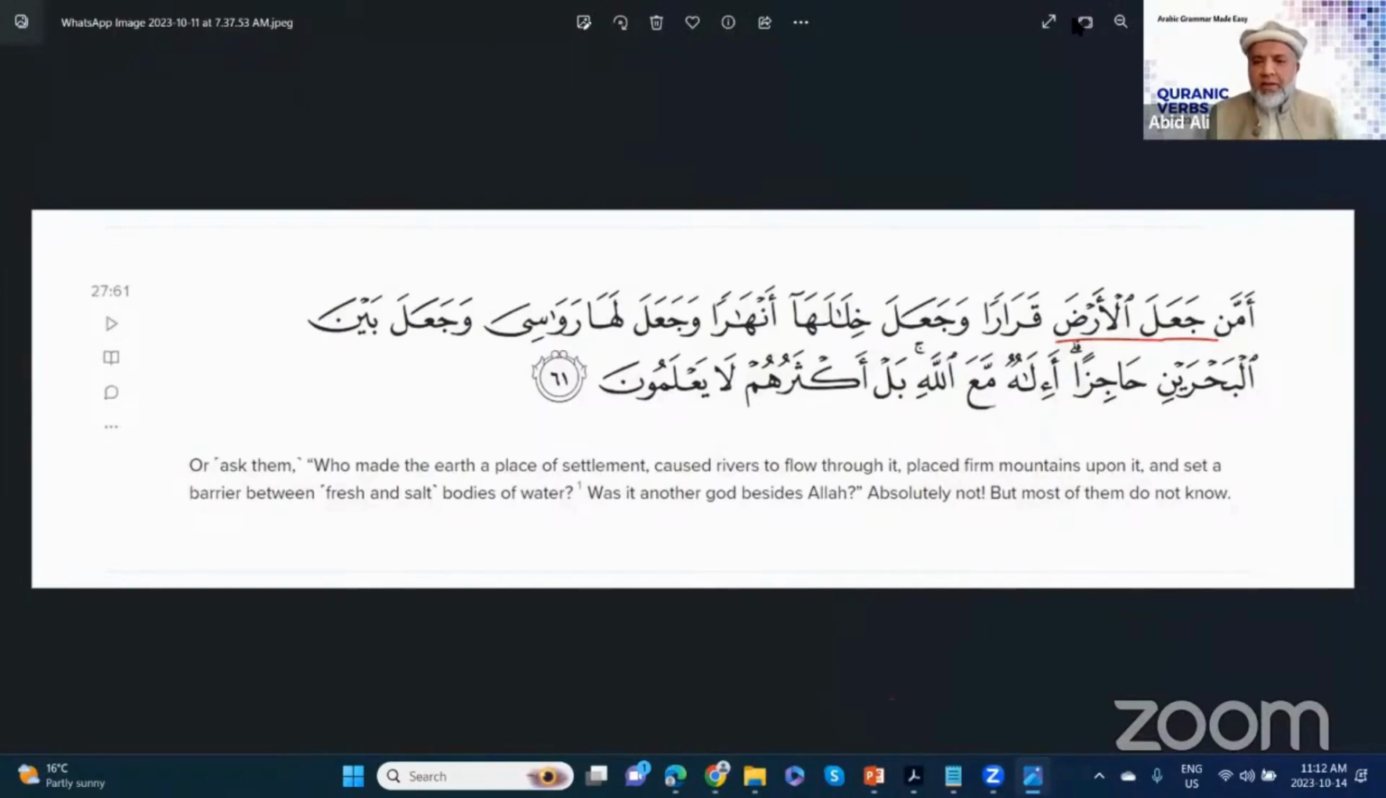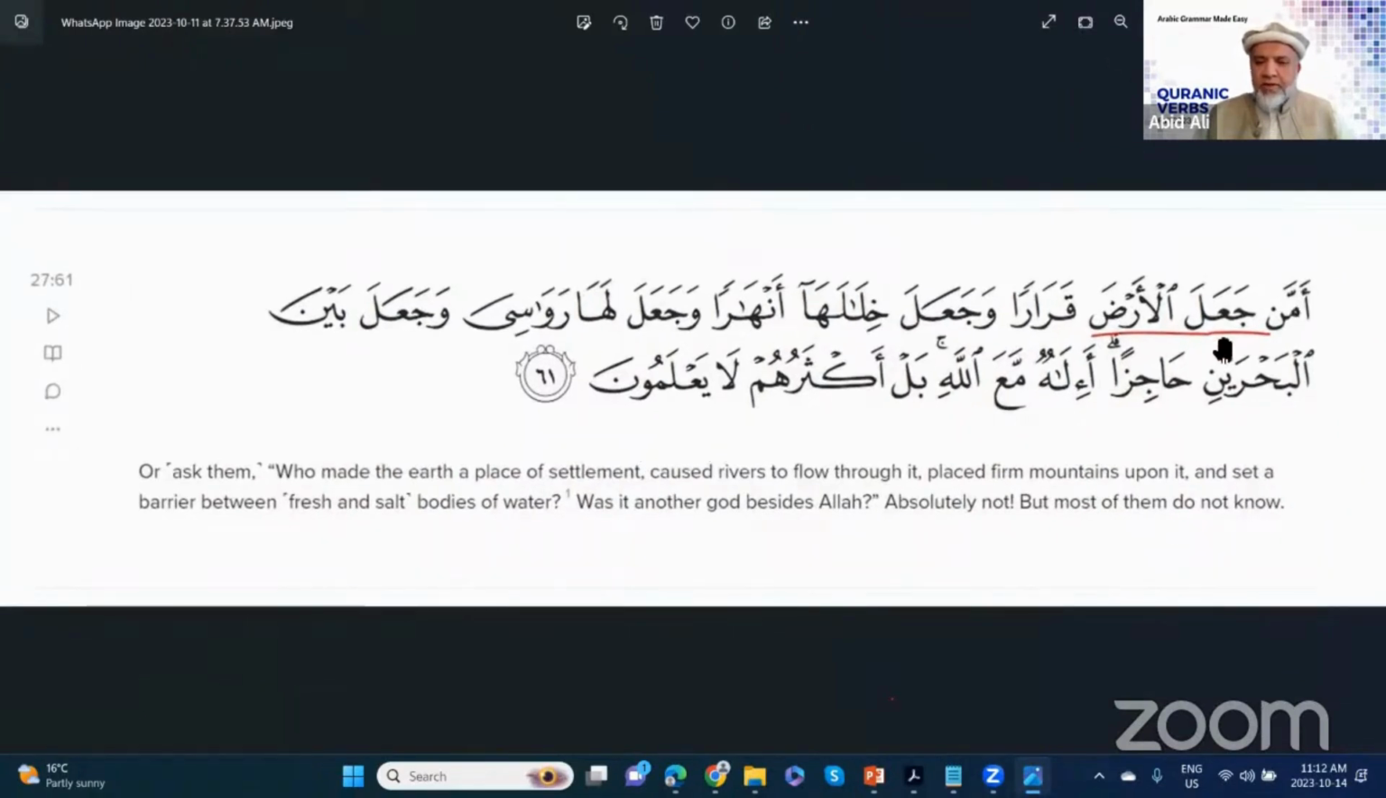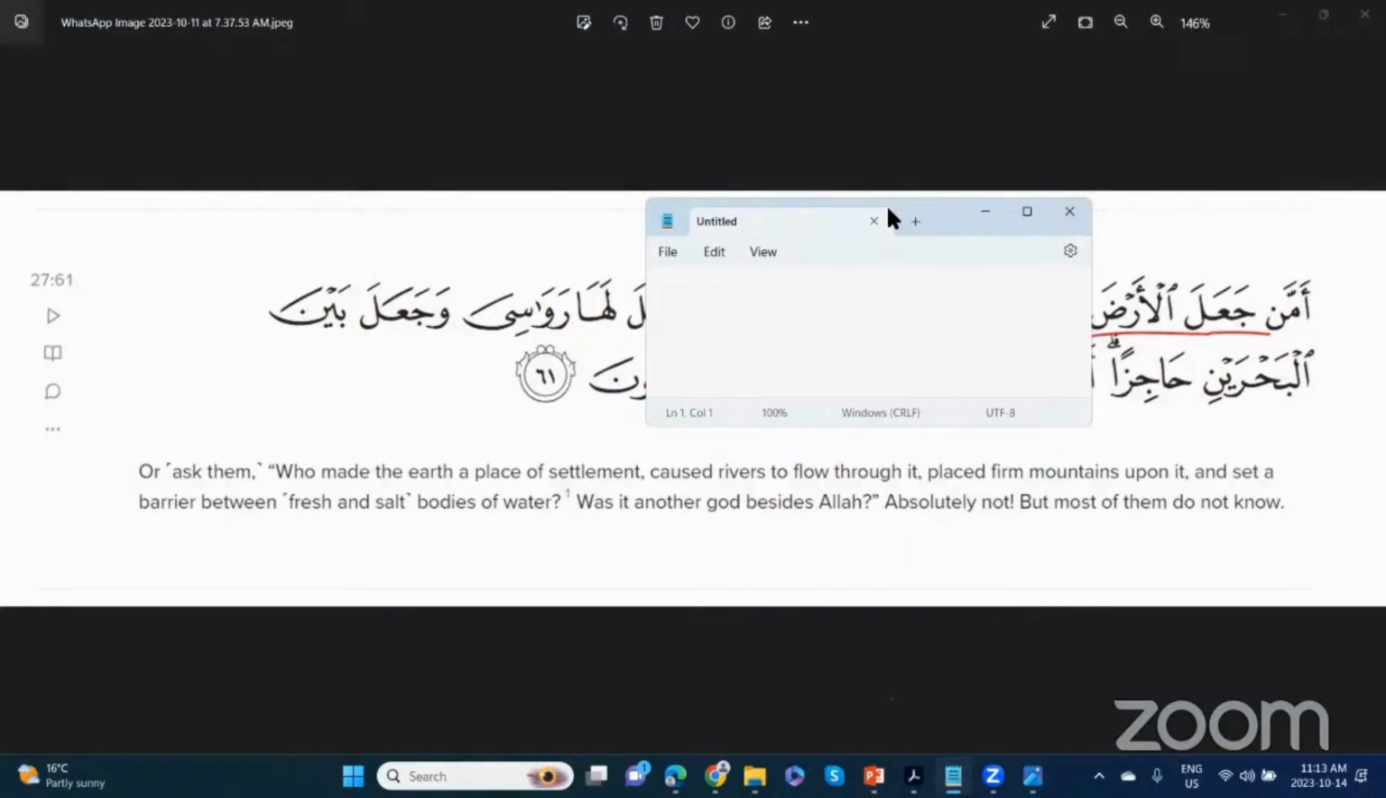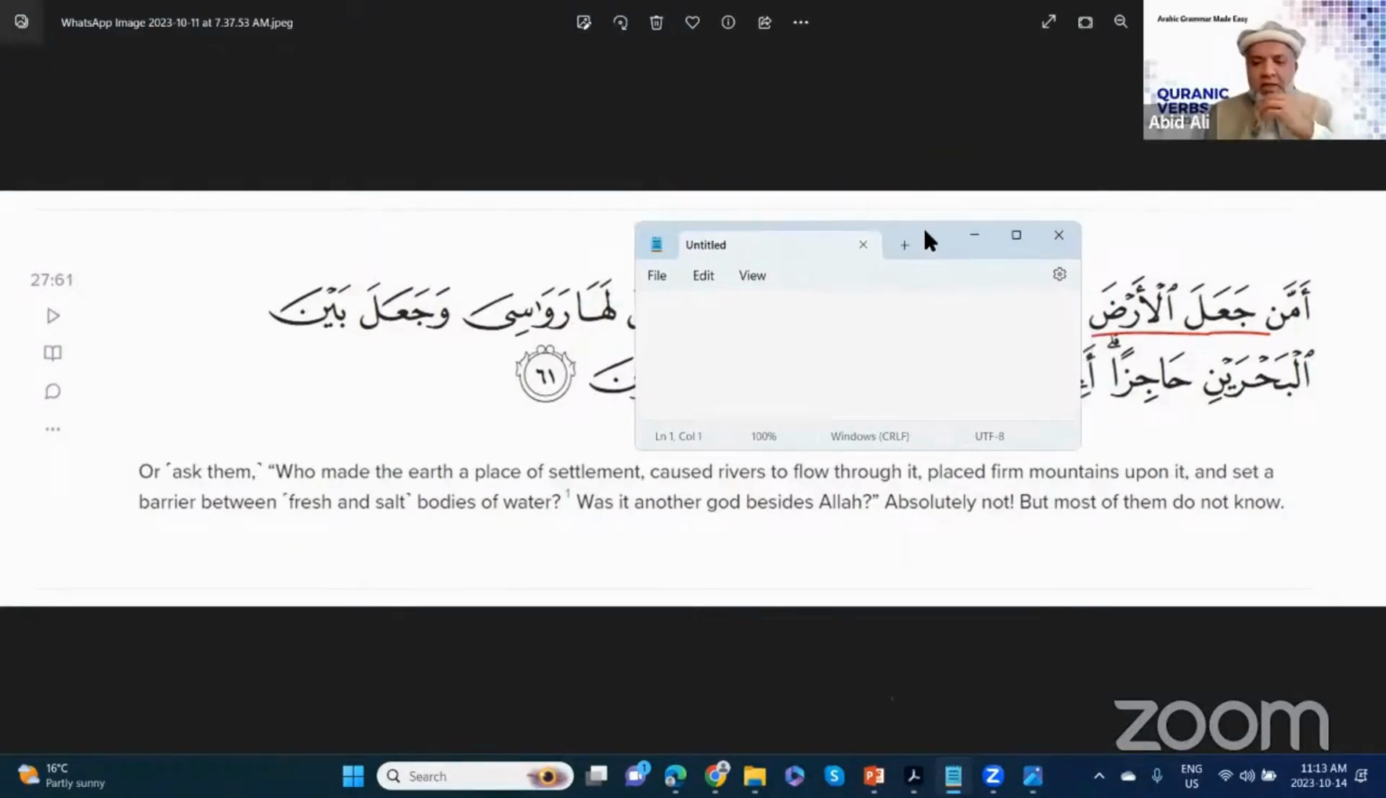Earlier, I sent this example or this question in the WhatsApp group, asking that please tell me what this red line, underlined word is, Ja'al al-Arda. Since I was probably not very clear, a lot of people started to talk about Amman and a bunch of other things. But my whole intention was to test you on the knowledge we have learned so far. So I was only looking for Ja'al al-Arda. Now look at the word Ja'al al-Arda in the light of today's lecture.